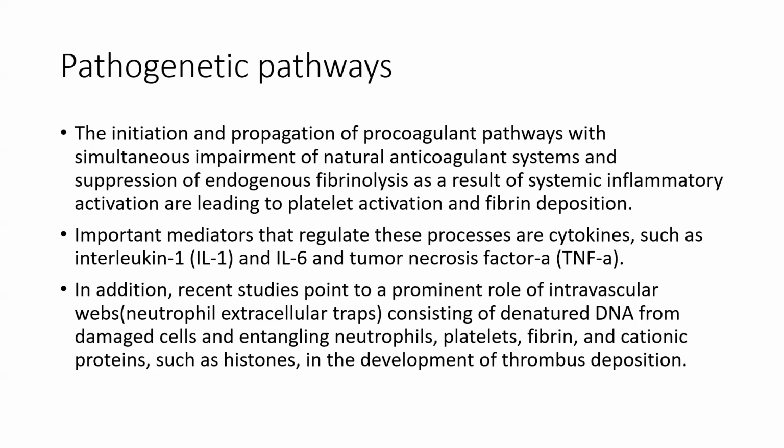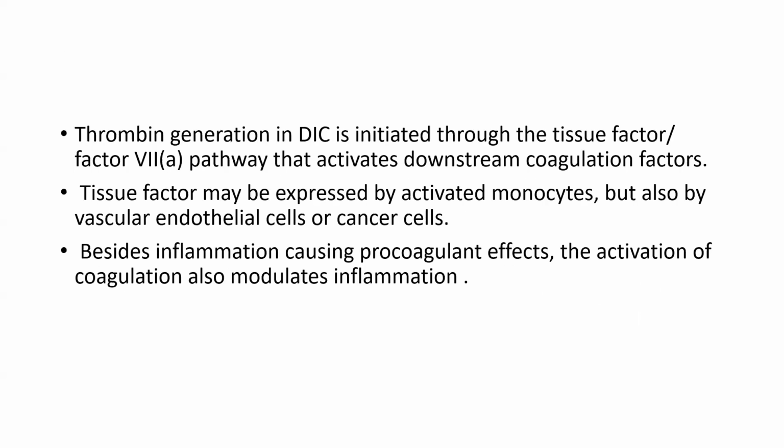In addition, recent studies point to the prominent role of intravascular webs like neutrophil extracellular traps, consisting of denatured DNA from damaged cells and entangling neutrophils, platelets, fibrin, and cationic proteins such as histones, in the development of thrombus deposition.